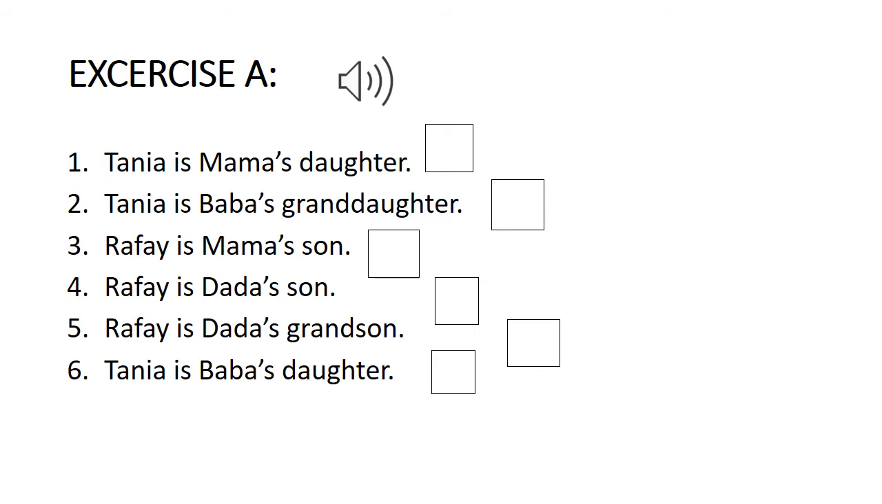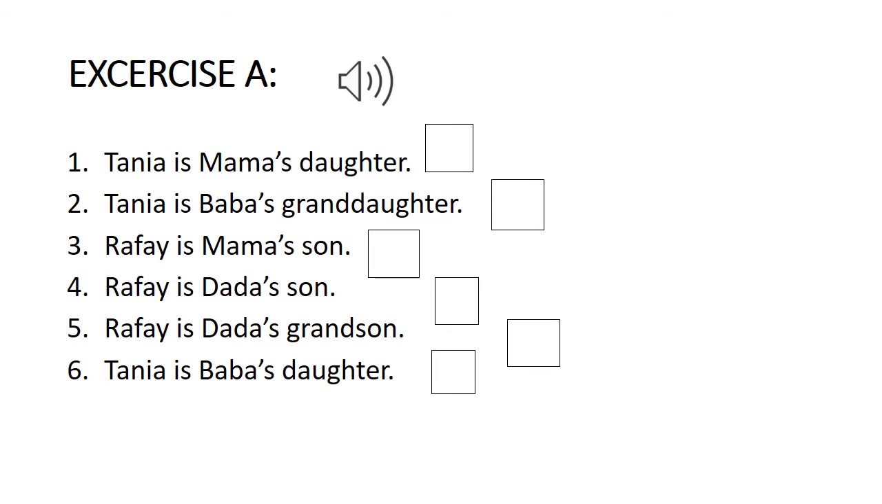Rafe is Mama's son. Is it true or not? Yes, this is true because Mama and Baba have 3 children and they are Zen, Rafe and Tanya. So Rafe is Mama's son. This is right. Rafe is Dada's son. No, Dada's son is Baba. And then Baba and Mama's son is Rafe. So this one is not correct.